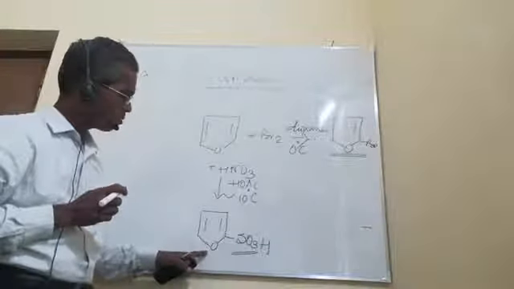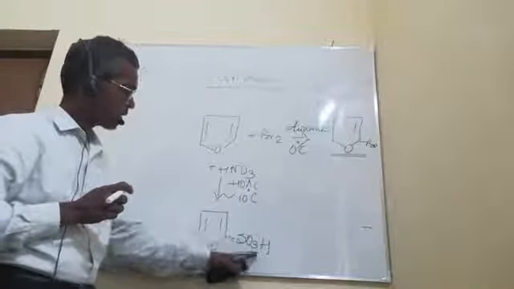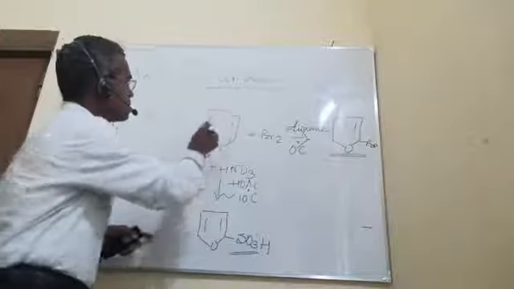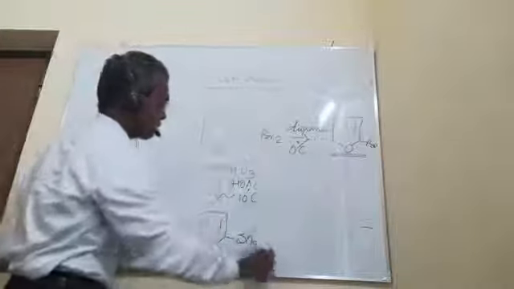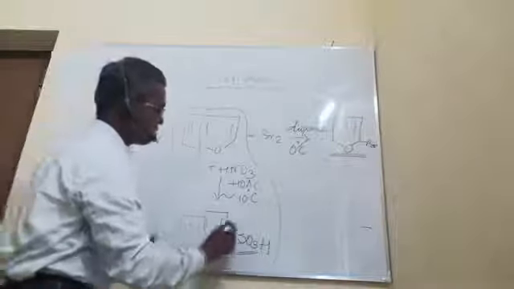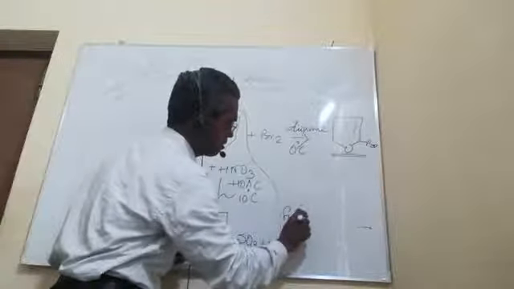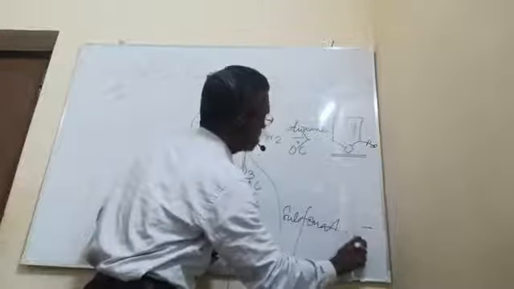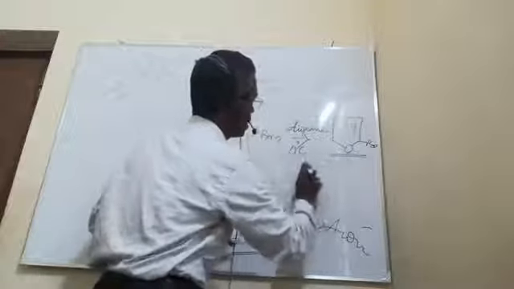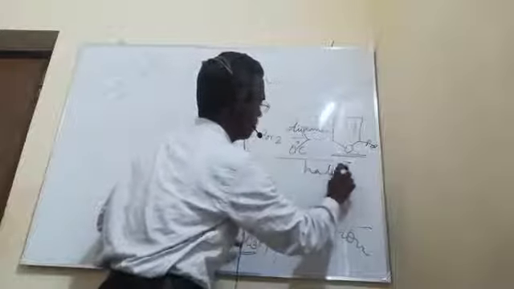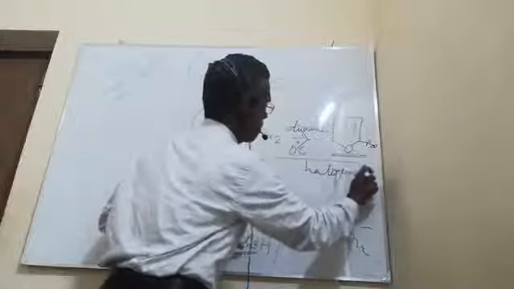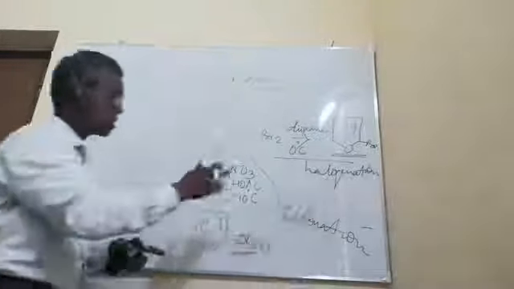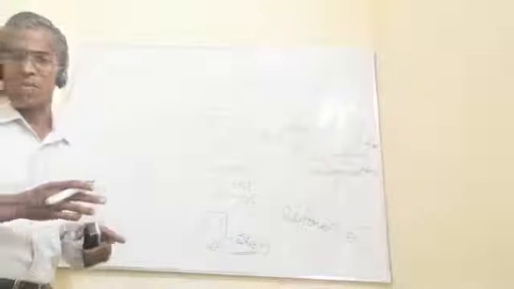This is the one that is substituted here. So halogenation is over.